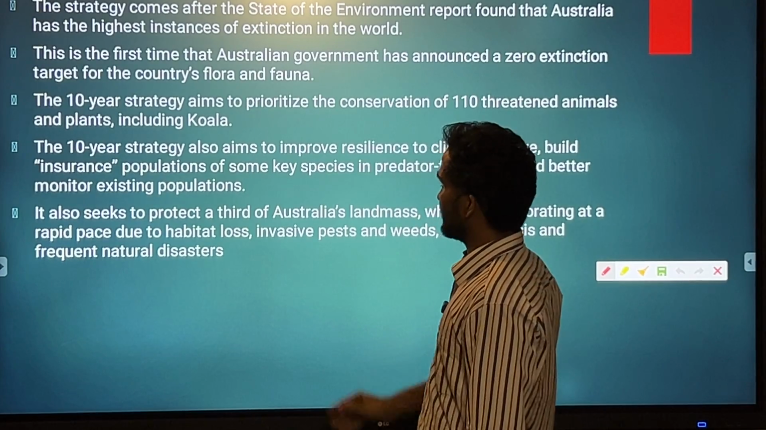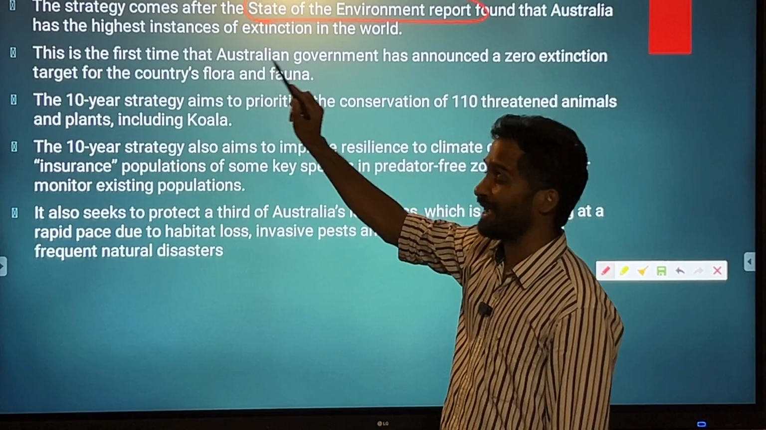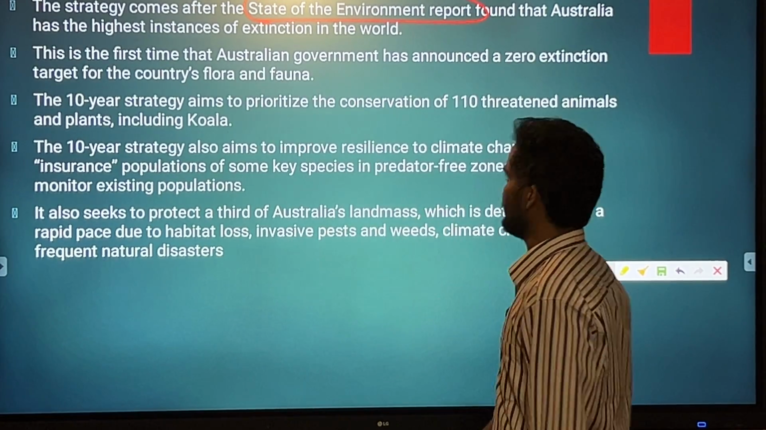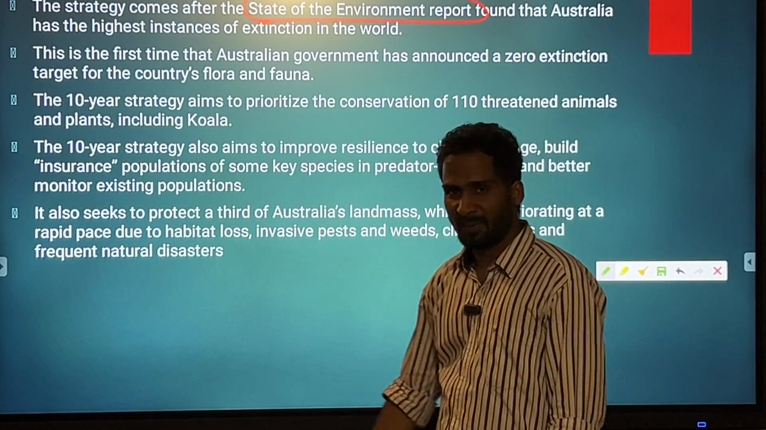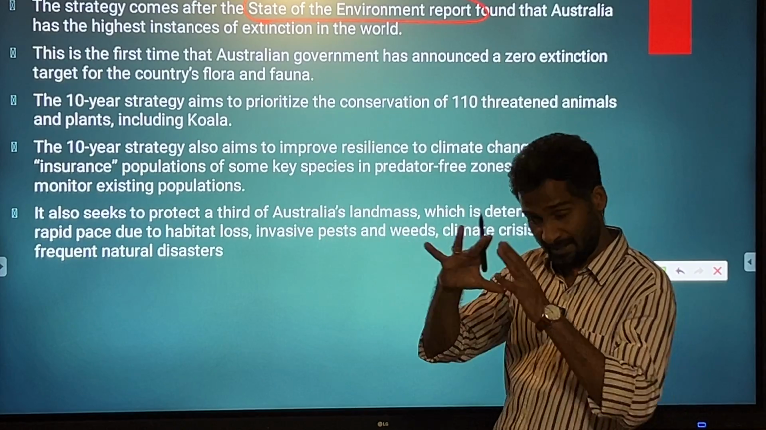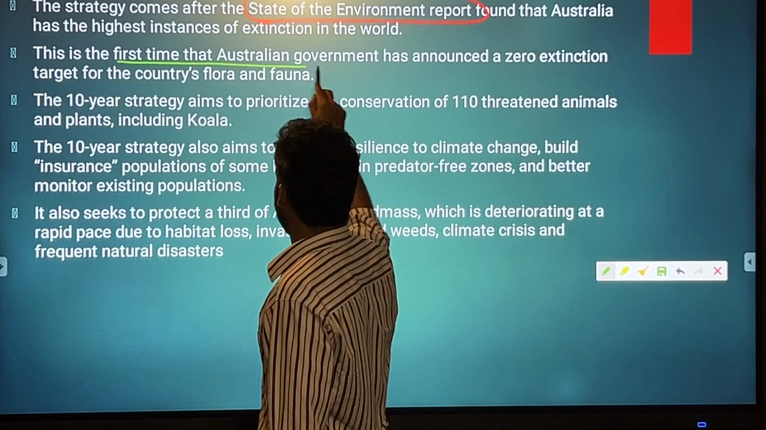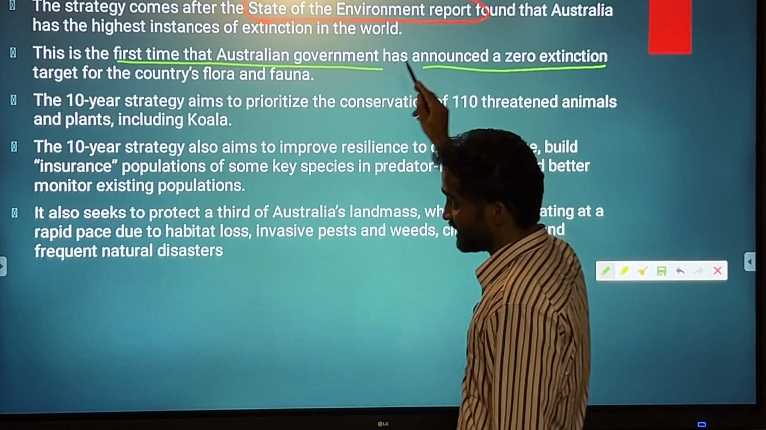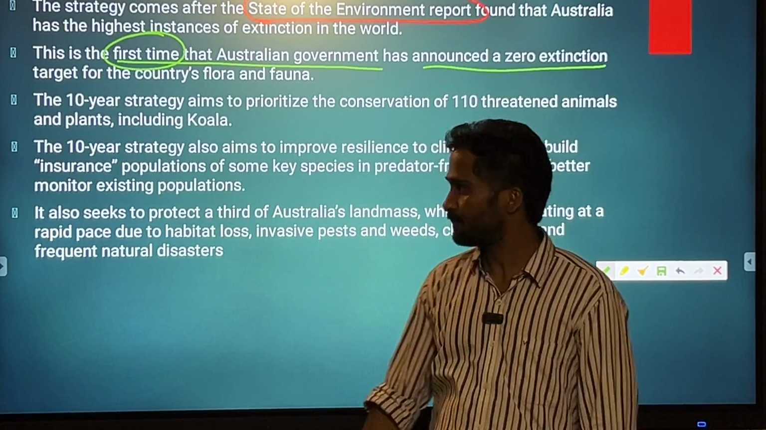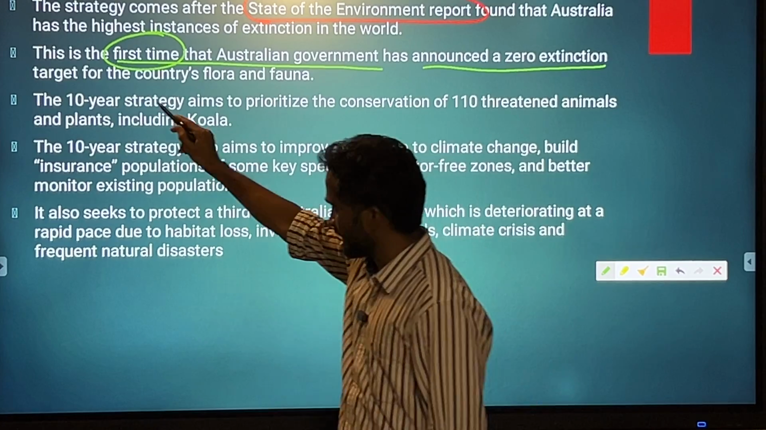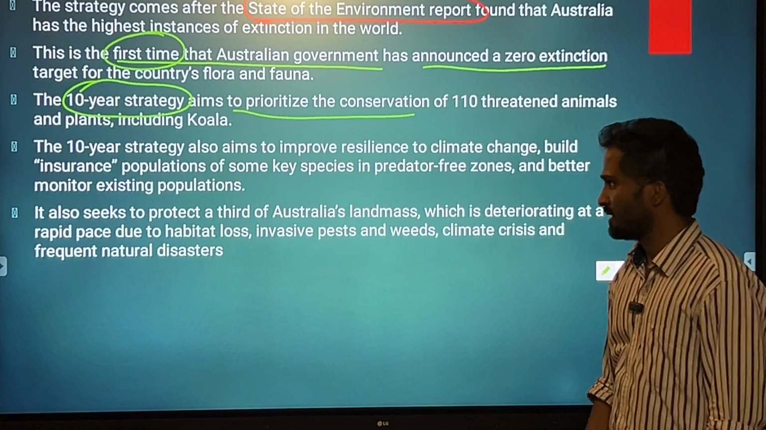the strategy comes after the State of Environment report found that Australia has the highest instances of extinction in the world. So that is what I said. There is a State of Environment report that is saying that Australia has the highest instances of extinction. This is the first time that the Australian government has announced a zero extinction target. It is important because it has been done for the first time. It is a 10-year strategy. Remember that it is a 10-year strategy which aims to prioritize obviously the conservation.